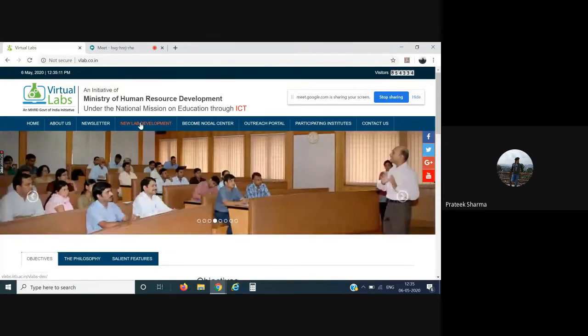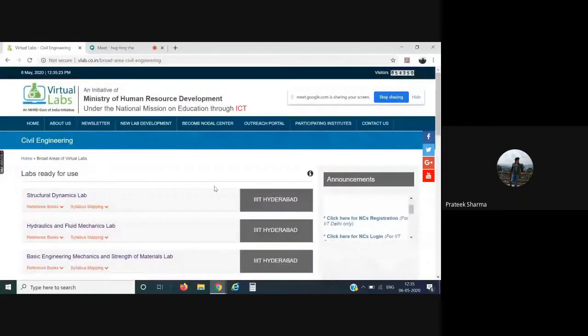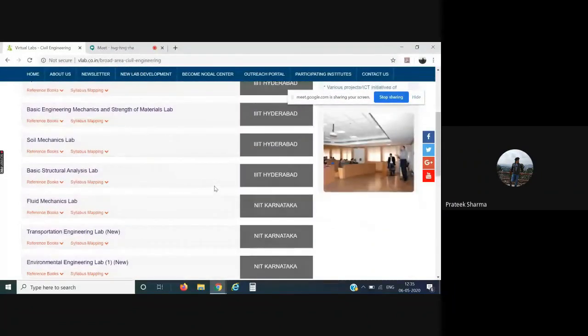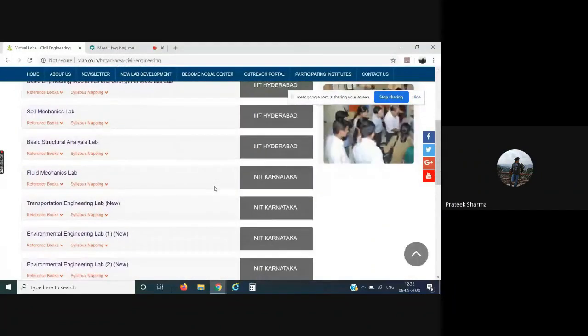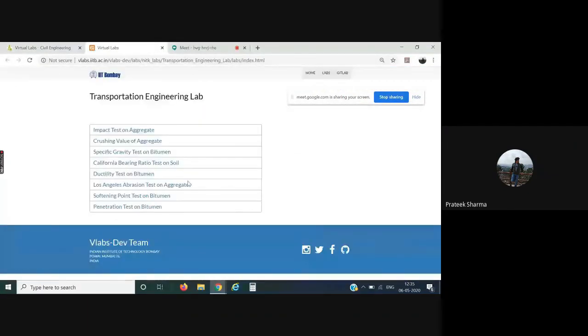One more thing before calling it a day, let me show you the other disciplines like physical science and civil engineering as well. Let me go for the civil engineering lab. For example, we have this particular lab, the transportation engineering lab developed by NIT Karnataka. You have this list of experiments over here. Select the experiment. These are the new labs that are rolling out.